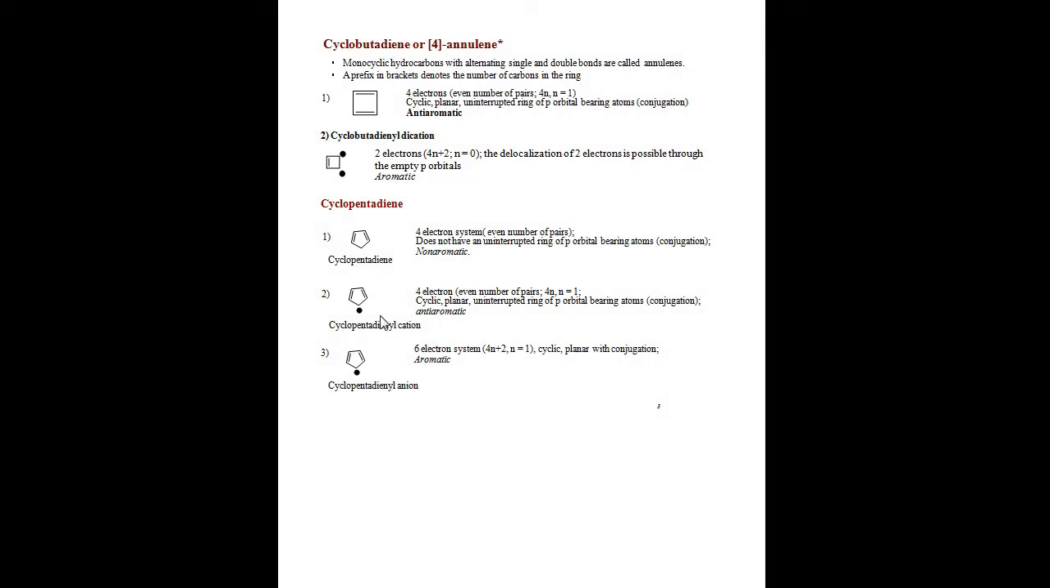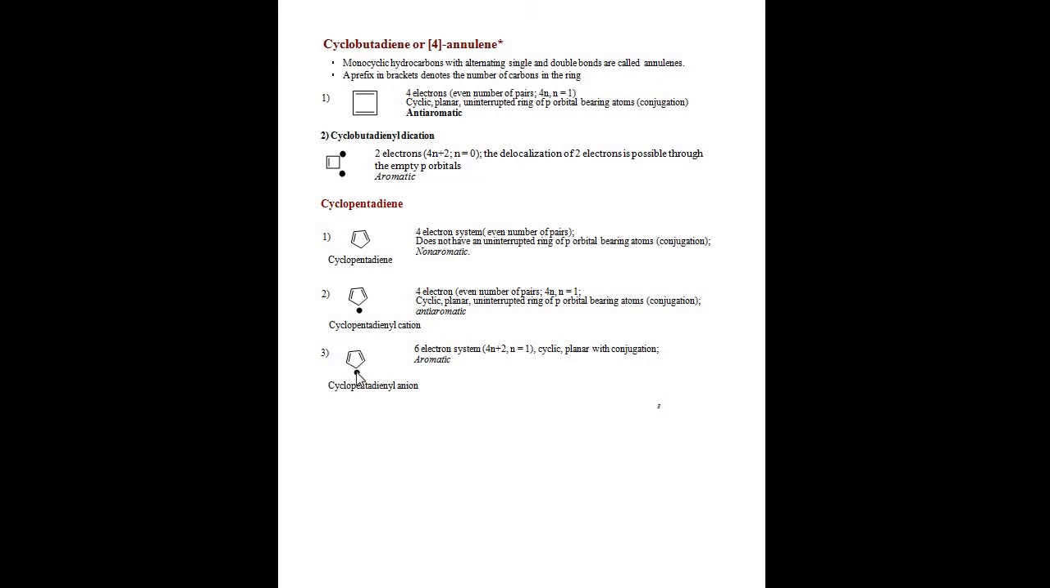Cyclopentadienyl cation. This delocalization is possible. So this bond moves here, which means a positive charge is created on this side. Okay, this resonating structure is possible, but it will obey the 4n pi electron rule. It is anti-aromatic. So next one, cyclopentadienyl anion.